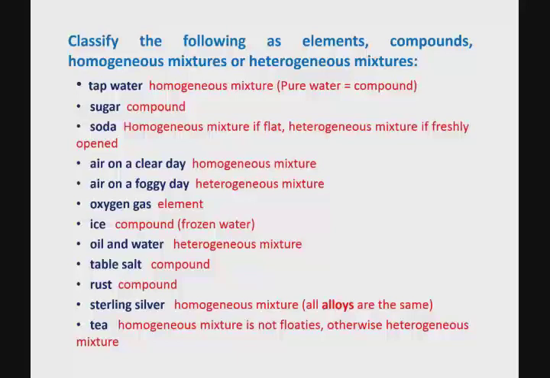So when we are classifying these different things into the different categories of matter, it is very important to know, first of all, what's present in there, what is the composition of these substances, and then also to know what it looks like. Ice and water. If you have a glass of water with some ice in it, how would you categorize that? Is it a mixture? Is it a compound?